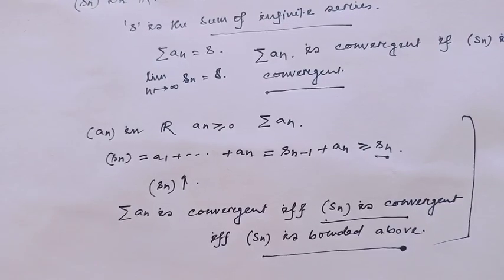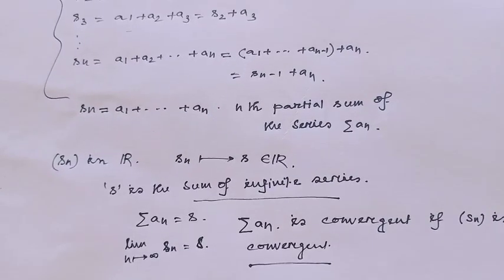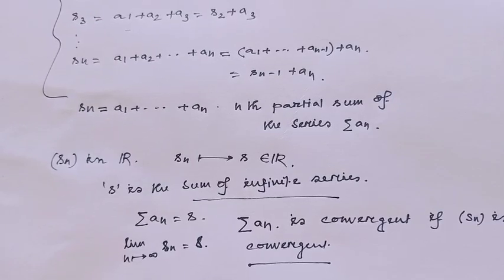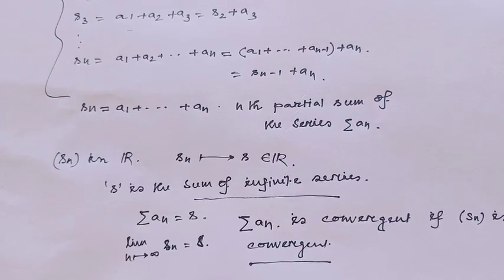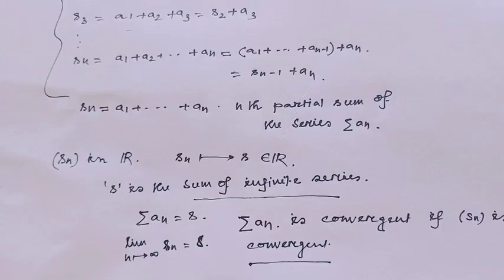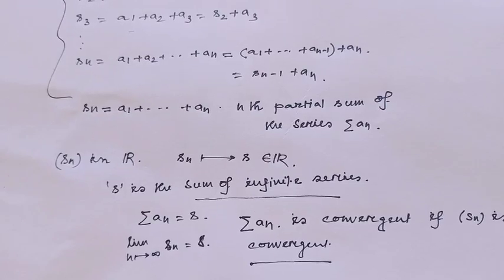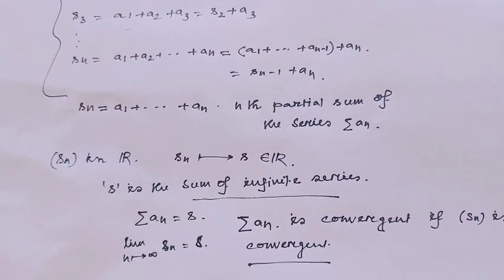When each term of the series is greater than 0, this will follow. Otherwise, these rules are applicable when the partial sum of the sequence converges to a limit point, then we can say the series is convergent. And when the partial sum does not converge to a limit point, then the series does not converge. I hope all my viewers have understood this concept easily.